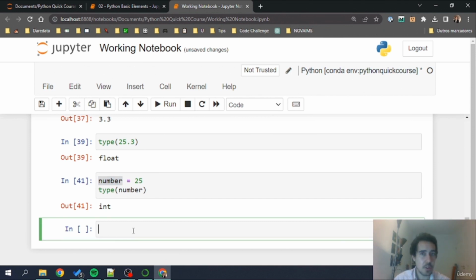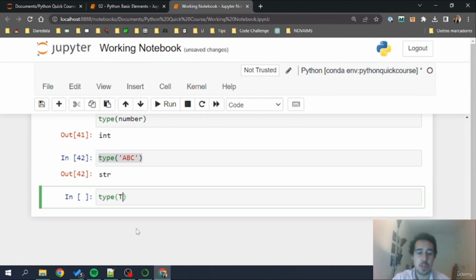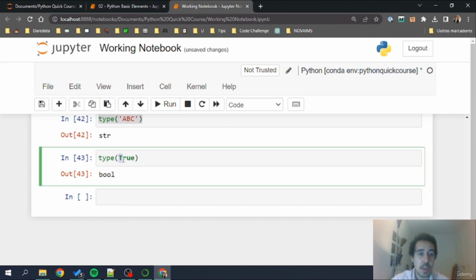Now we have also other atomic data types, for example, type ABC string, str, and then we also have, for example, True, which is a bool. Now notice, True has the first letter in uppercase. This is the syntax. Python is case sensitive. That means that you must respect the upper and lowercase letters in most scenarios. For example, this True is different from true with everything lowercase. This lowercase true doesn't exist at all. If we assign a variable to this, it will exist, but for starters, it doesn't exist.